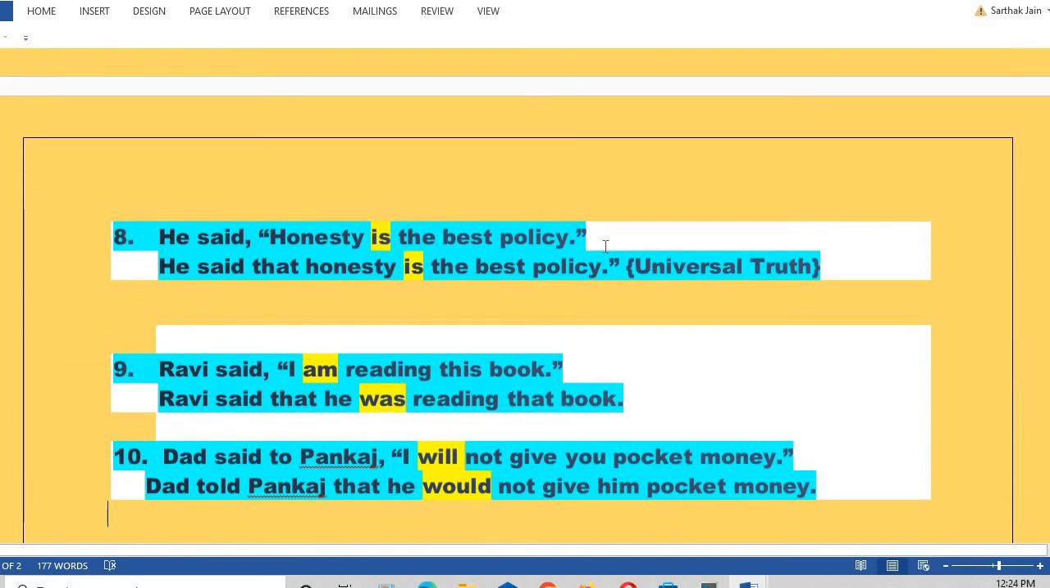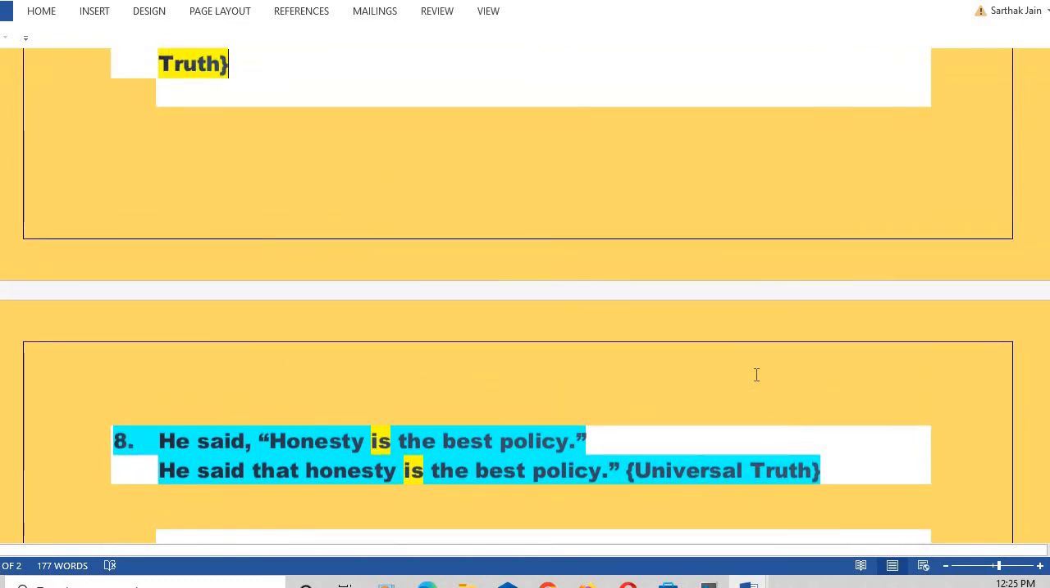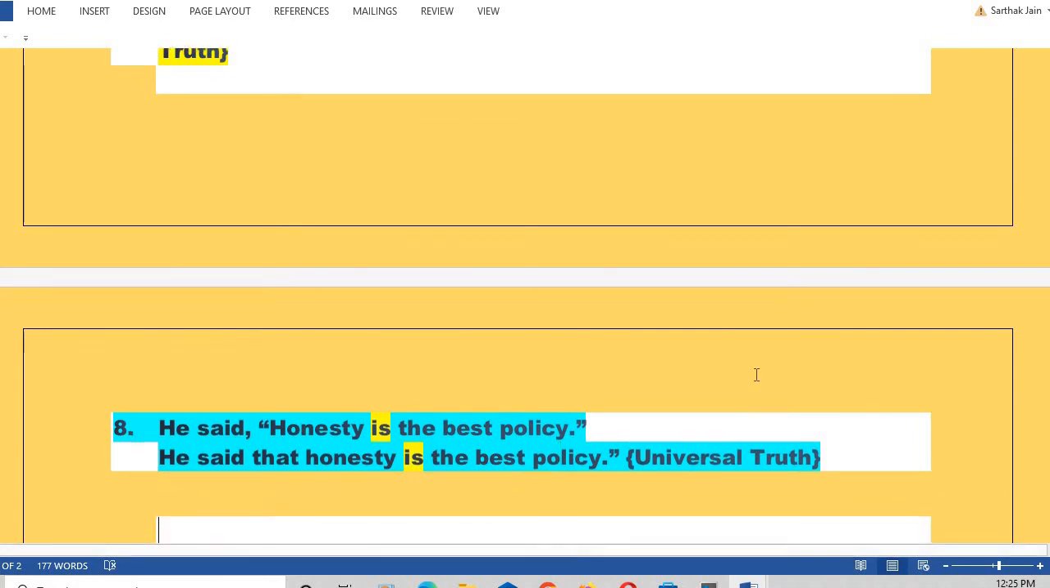Now eighth sentence. He said, honesty is the best policy. This is also a universal truth. He said, honesty is the best policy. And again, the verb of the reported speech will remain unchanged. Rest of the changes will be the same.